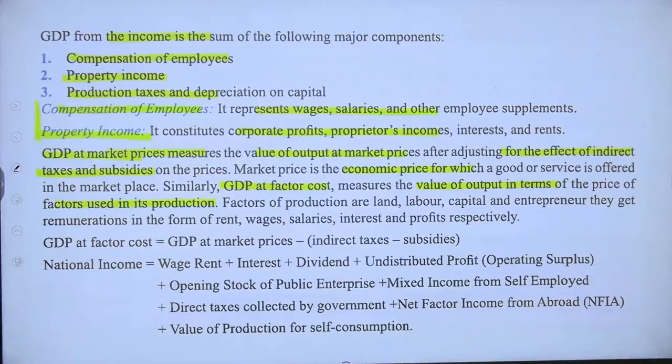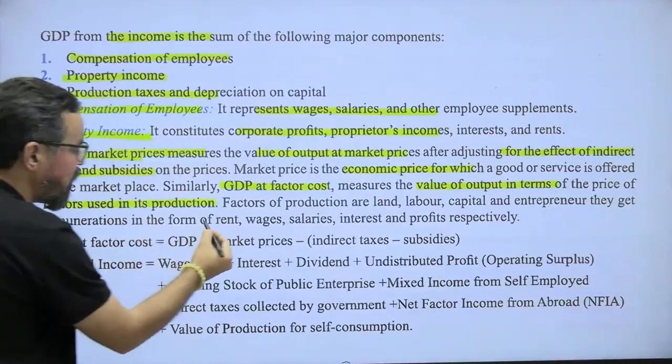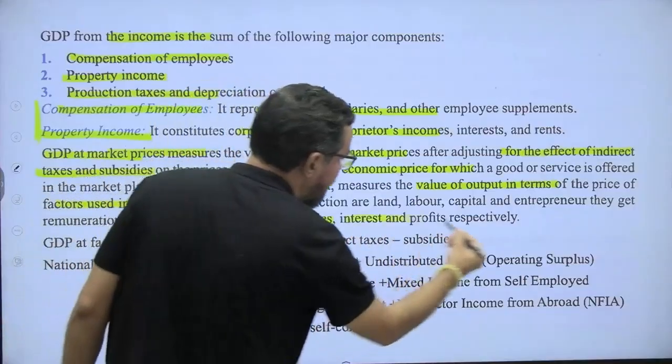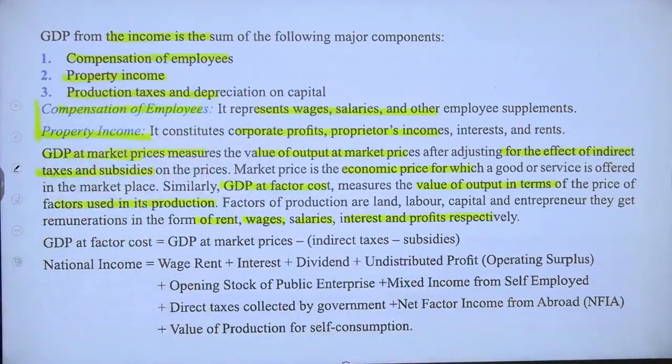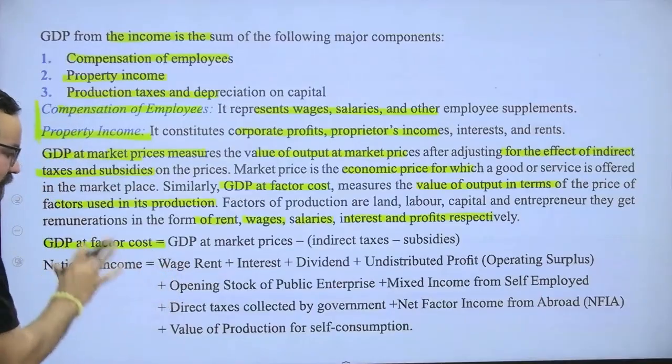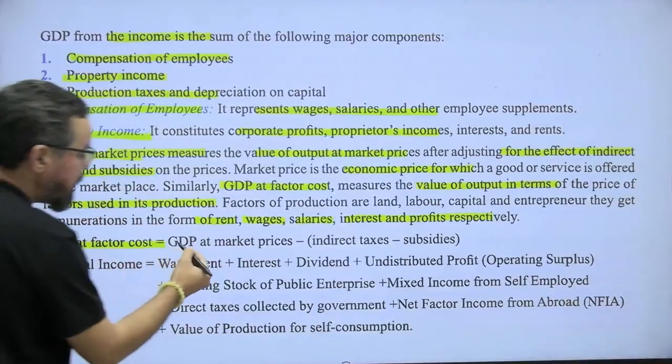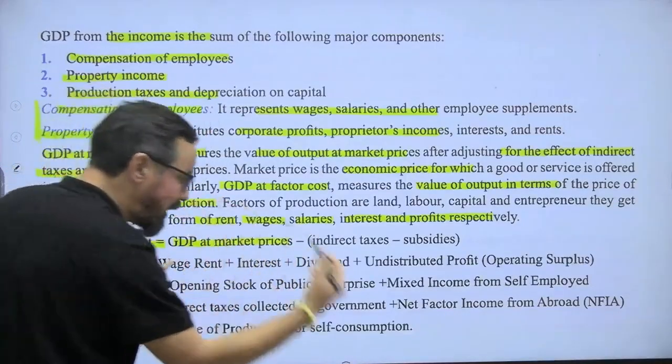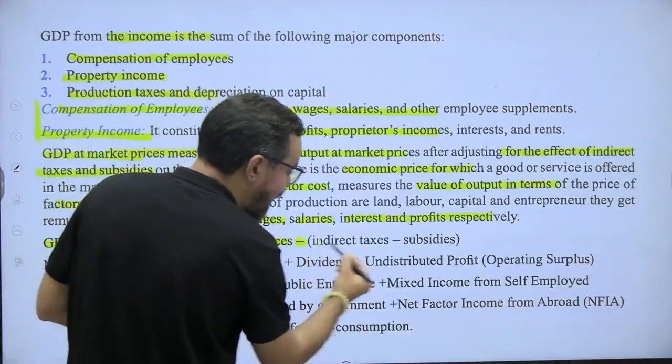Factors of production are land, labor, capital and entrepreneurs. They get remuneration in the form of rent, wages, salaries, interest and profit respectively. Understood? So GDP at factor cost is equal to GDP at market price minus indirect taxes